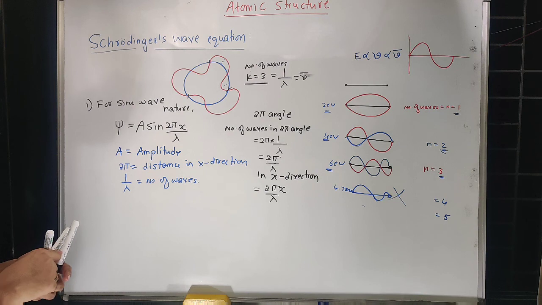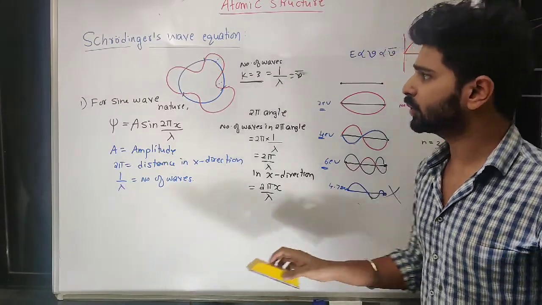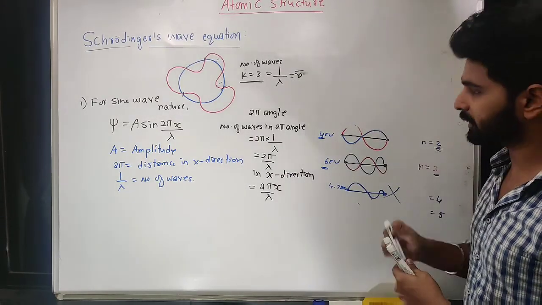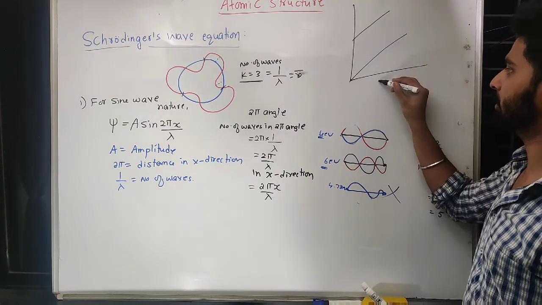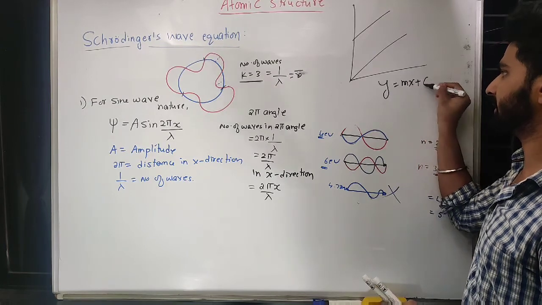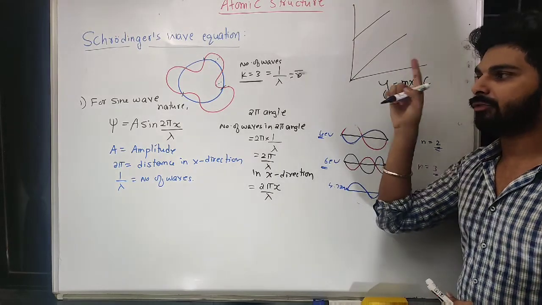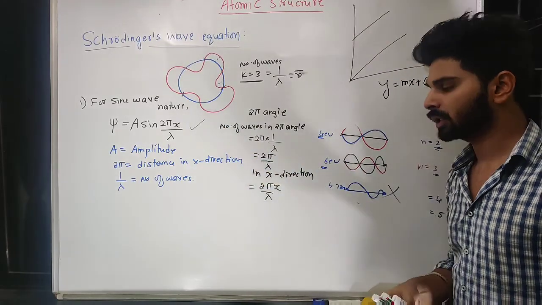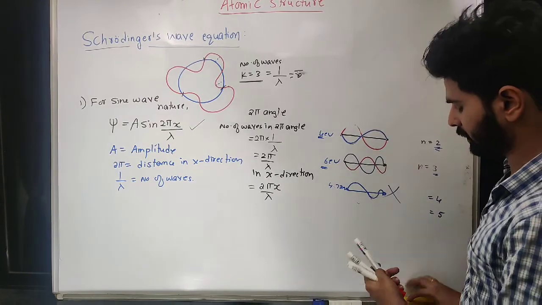So this is very similar to other mathematical graphs. Each graph has its own equation. In mathematics, you know that every graph satisfies one equation. For example, a very famous one is for a straight line. We have the equation y is equal to mx plus c. So this equation holds true for a graph which is a straight line. Similarly, this is also a mathematical equation for a graph like this, that is, for a sine wave.